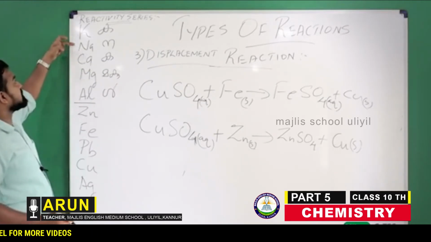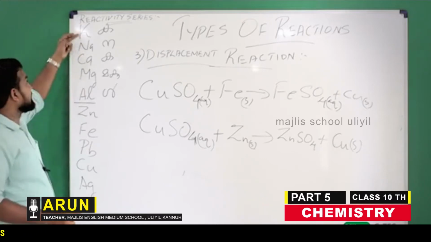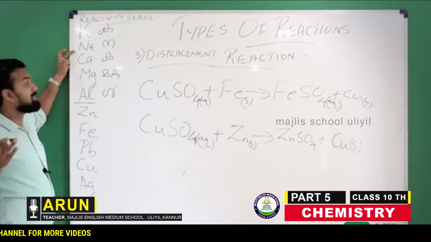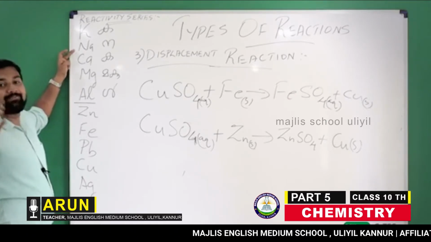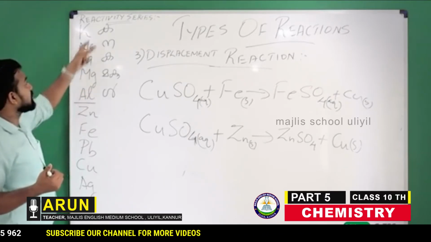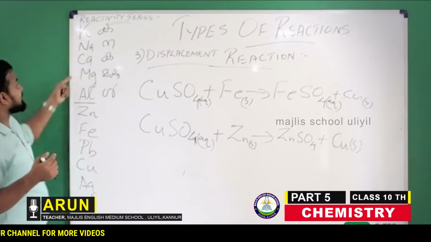Kanagamagal: potassium, sodium, calcium, magnesium and aluminum. Kanagamagal gives the first 5 in reactivity order. If you note this down and know Kanagamagal, it's easier for us to remember.